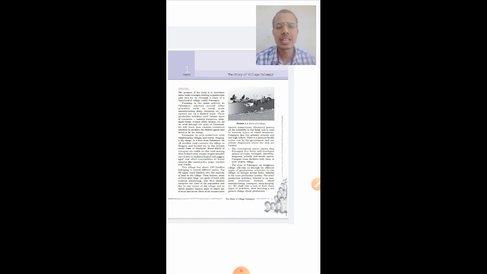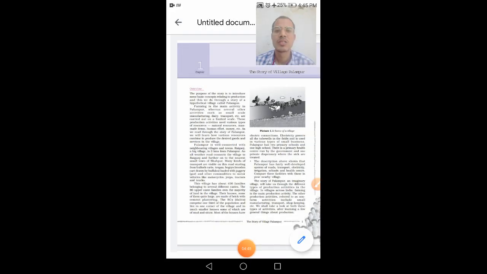like some are doing manufacturing activities, some are involved in other activities such as working in the tertiary sector, that means the service sector, or we can say they are providing services to the people, such as transportation services, and some are providing other services like teaching the kids. So this is also providing services. So the motive behind the study of this chapter is how a village economy works. We are going to discuss the economy of a village.